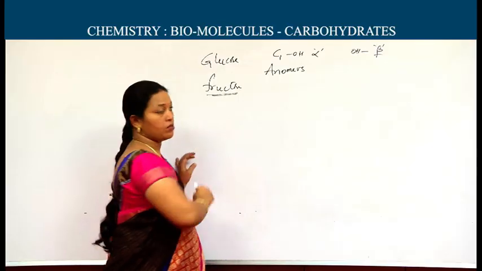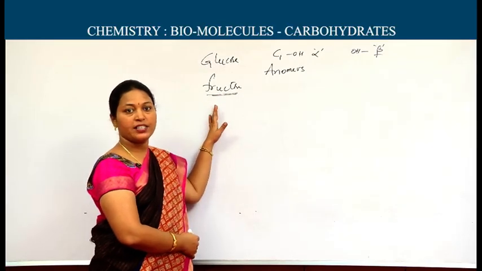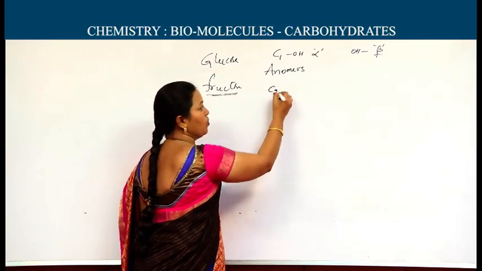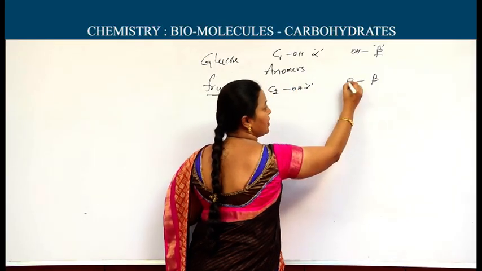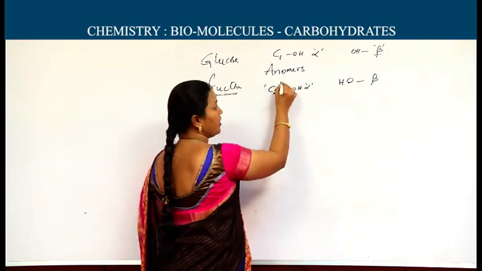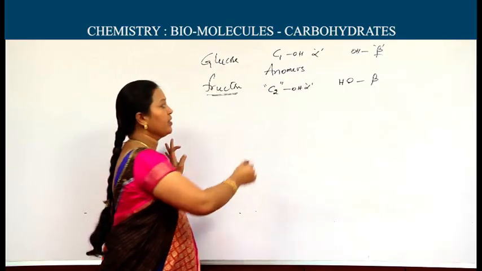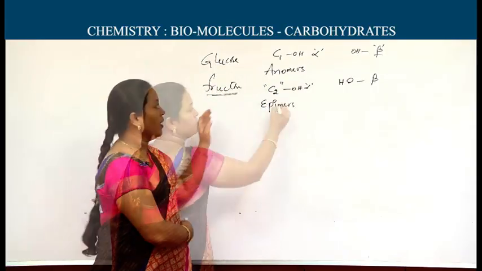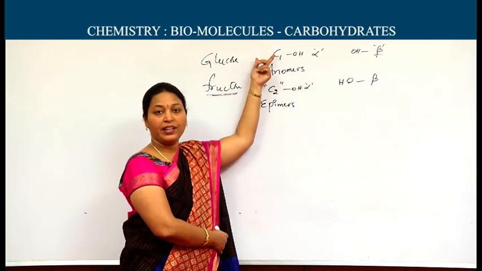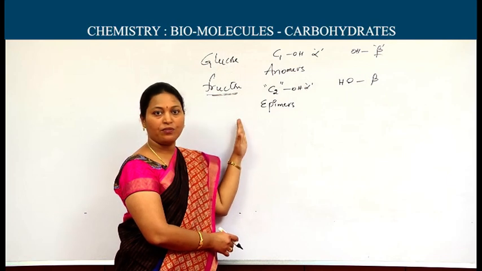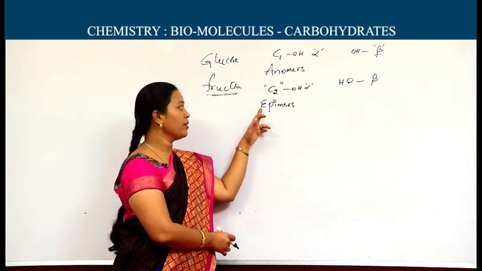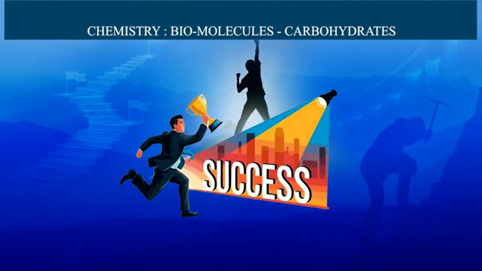Whereas in fructose they are differing their configuration at the second carbon. C2 with OH right side alpha again, C2 with OH left side beta, but the configuration they differed at second carbon, for that these are called epimers. As the configuration only differs at the first carbon, we can call them as anomers. If they are differing their configuration at the second carbon, we can call them as epimers.